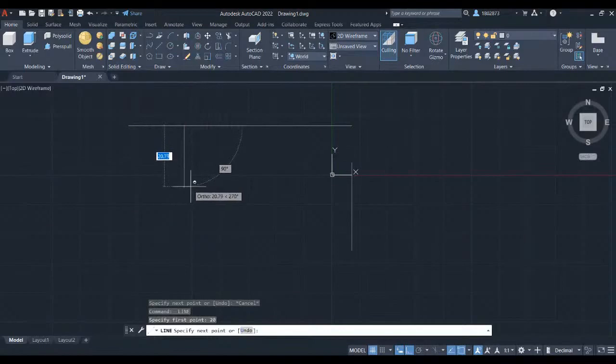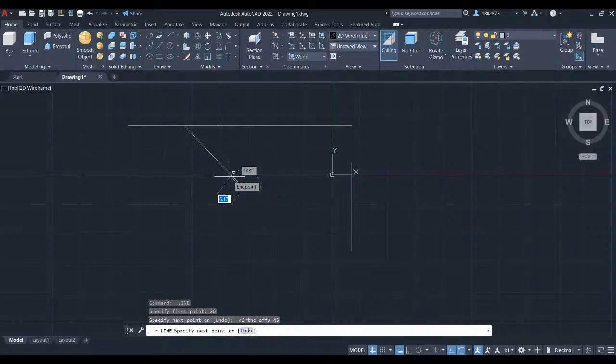Press F8 to disable ortho. Let's key in 30 and press tab. Let's define the angle to be 45 degrees and press enter. And connect this line to this midpoint. Let's create a fillet to this sketch. Press F and press enter.